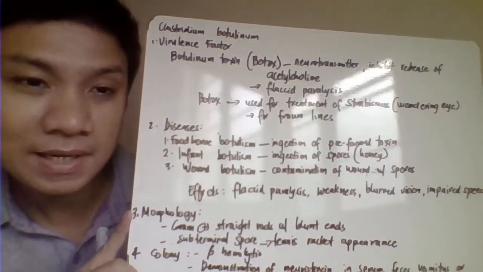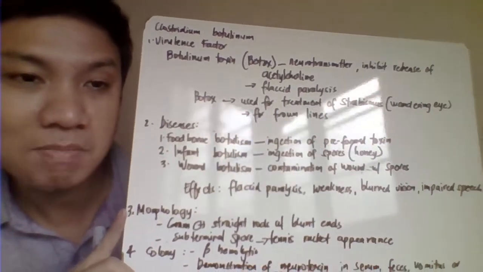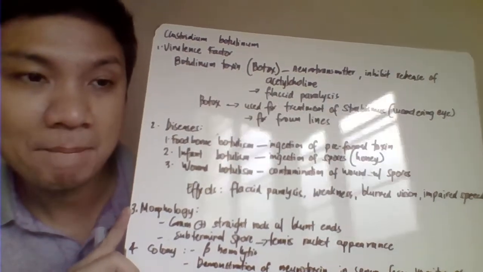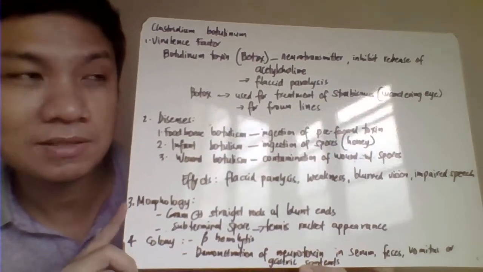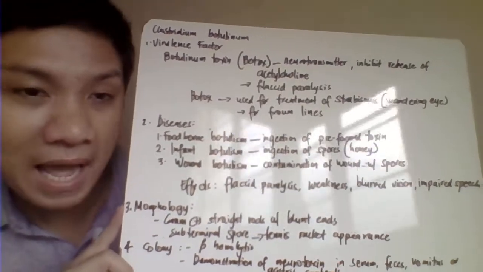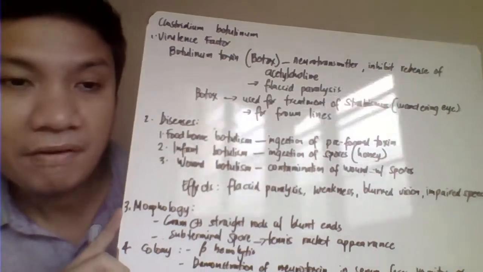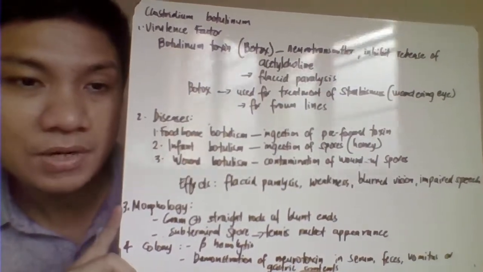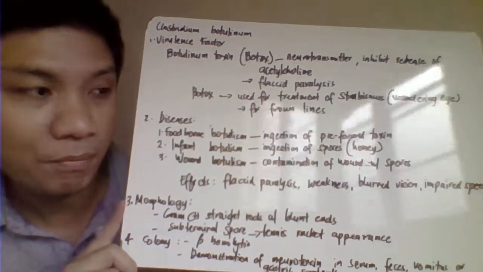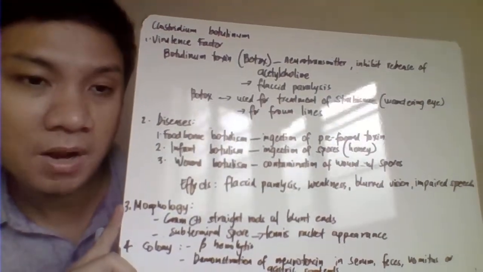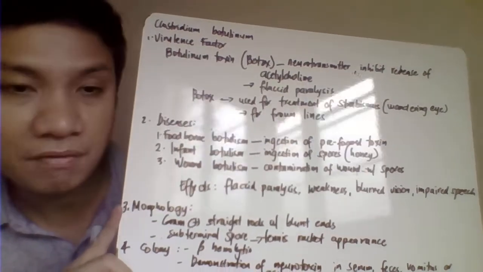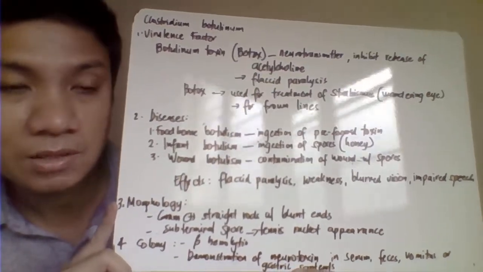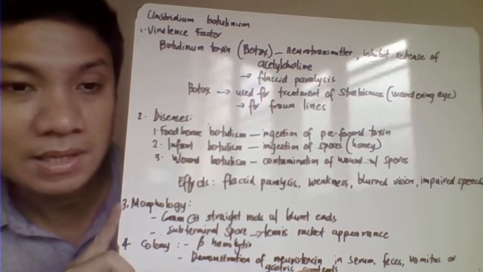Marami ring medical importance ang ating Botox. So ginagamit siya for the treatment of your wandering eye or your strabismus or even for the pampabatak ng mukha, di ba? So that's for the frown lines. Okay, we have here the diseases associated with your botulinum. So, it tries to cause here mga food poisoning. So, we have here the foodborne botulism caused here by ingestion of the preformed toxin in contaminated food. Infant botulism, most likely that one is by ingestion of the spores in the honey.